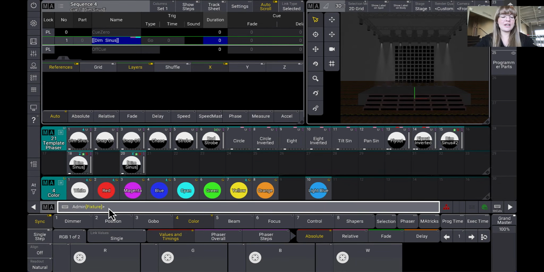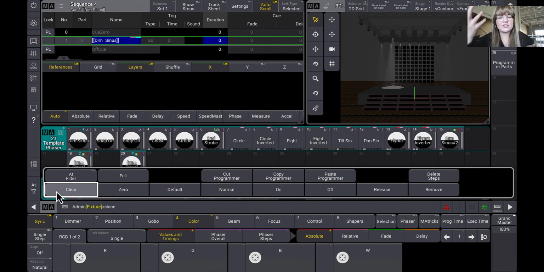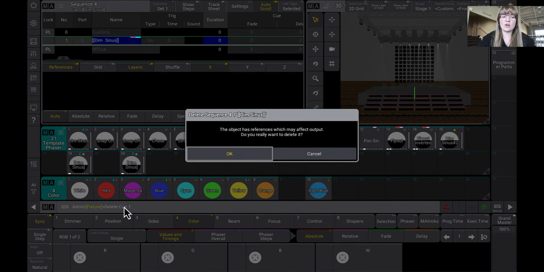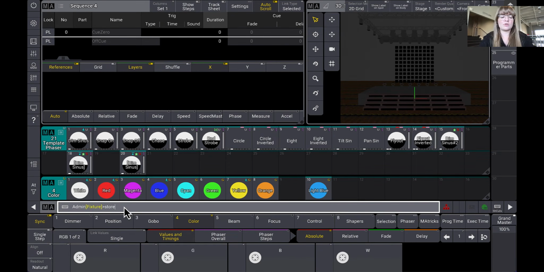At the moment, if I wanted to get this information into the queue, I would have to clone fixture 1 at fixture 9 of sequence 4. Oh no, you have to clone all the fixtures. So we'd have to clone all of our fixtures anyway. I don't feel like cloning right now. So anyway, you still have to clone. That's kind of the point of this. So let's delete Q1, start over, store Q1.